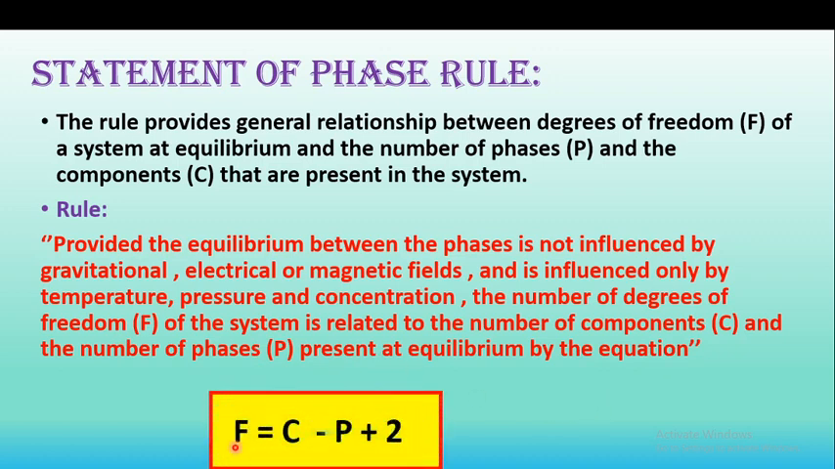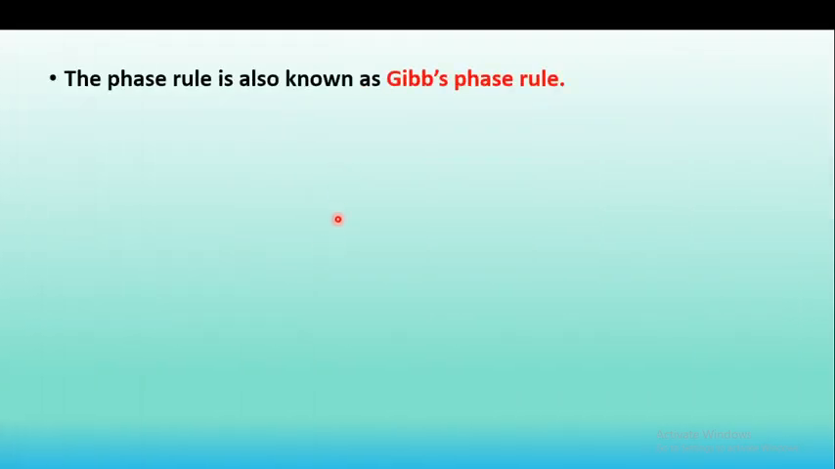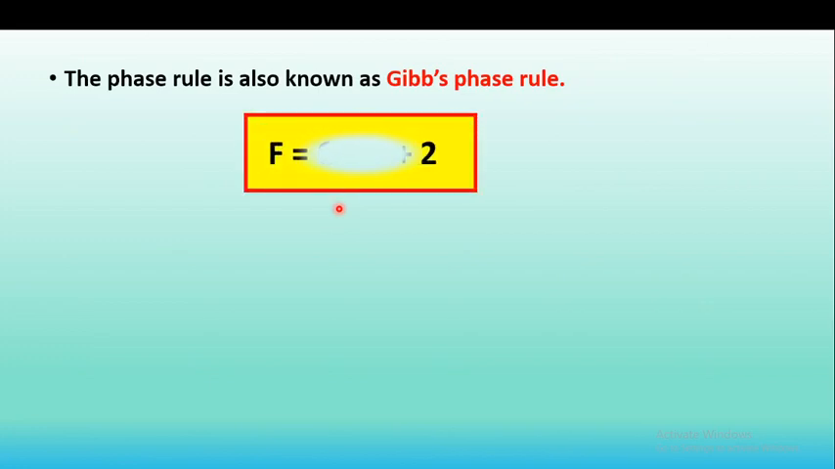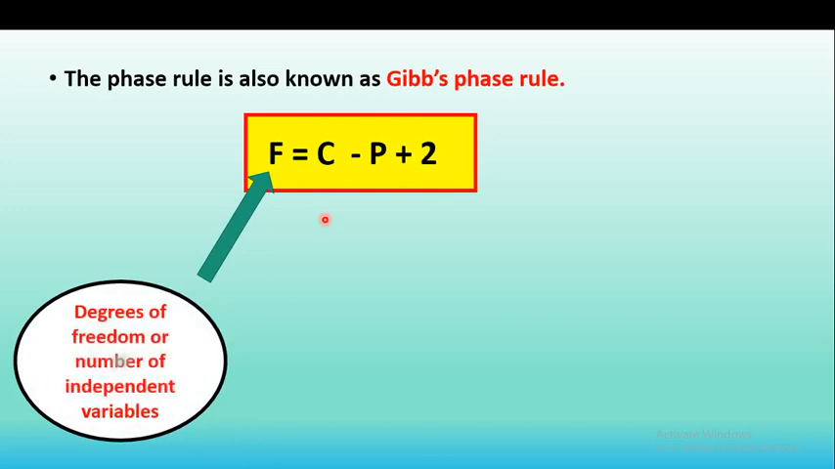The equation is F is equal to C minus P plus 2. F means the degrees of freedom, C means the number of components, P means the number of phases, and this 2 is a constant. This is the phase rule. The phase rule is also called the Gibbs phase rule: F is equal to C minus P plus 2.